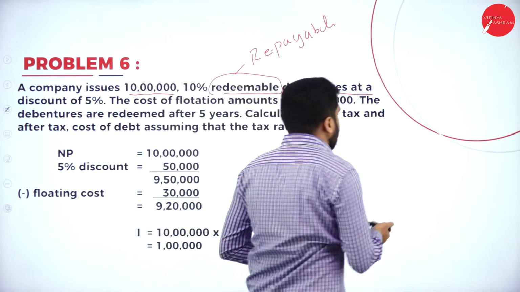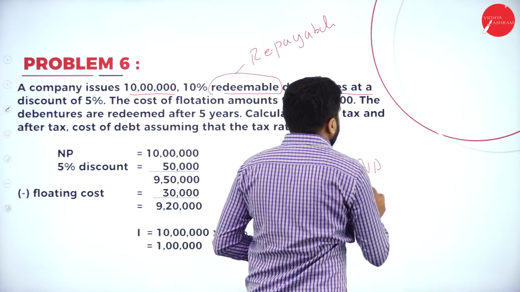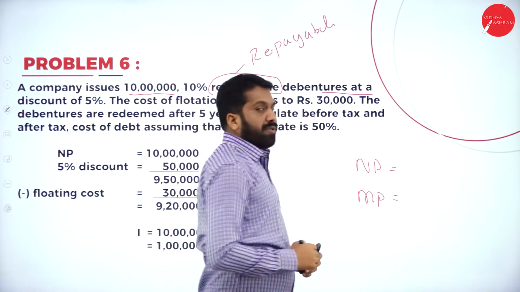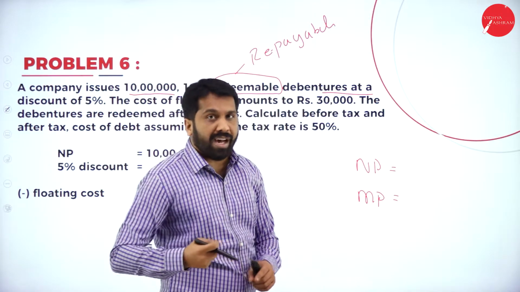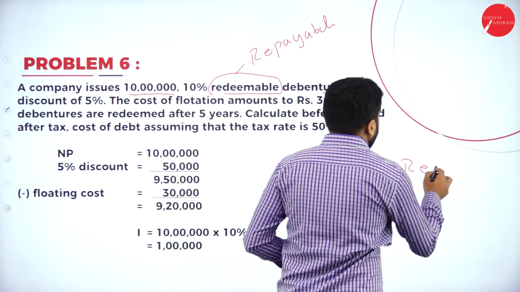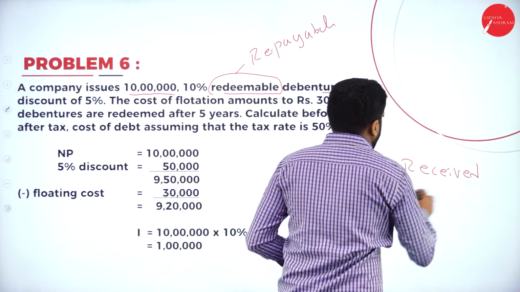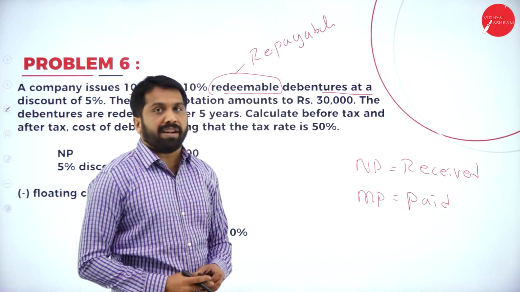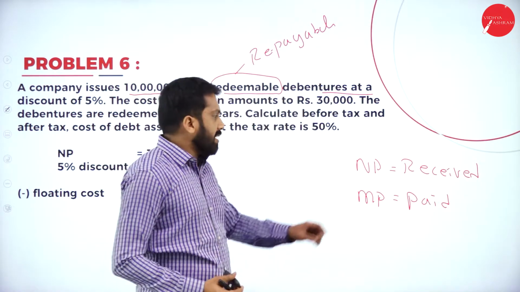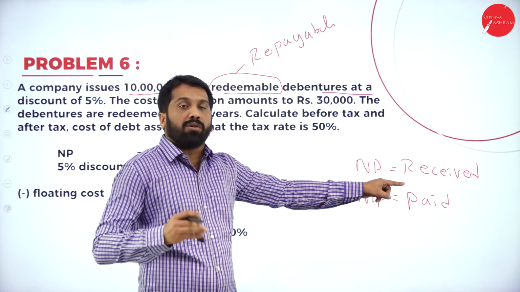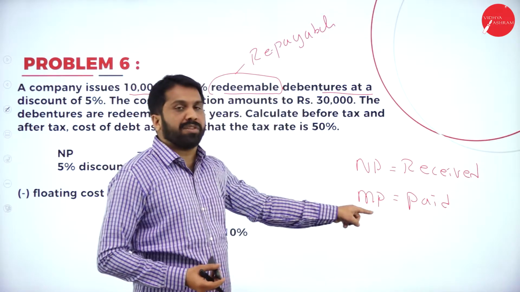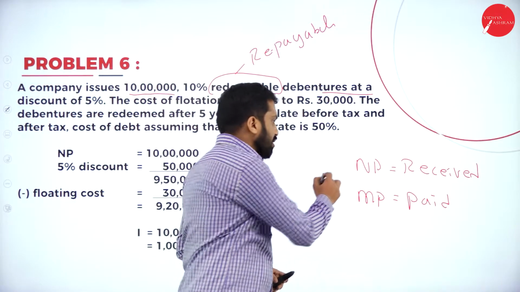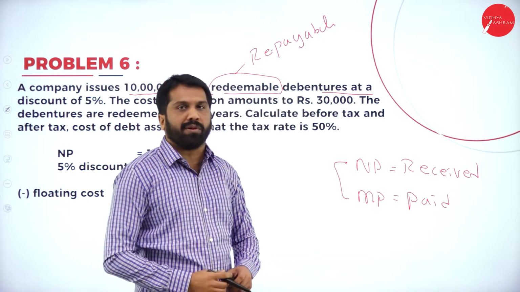Now, I'll write down here net proceeds. Next one, your maturity value. Net proceeds means the price at which you have received the money. Remember, the loan you have taken is the net proceeds. The loan you are repaying, we call it the maturity price or redeemable price. Remember this, these two are very important.